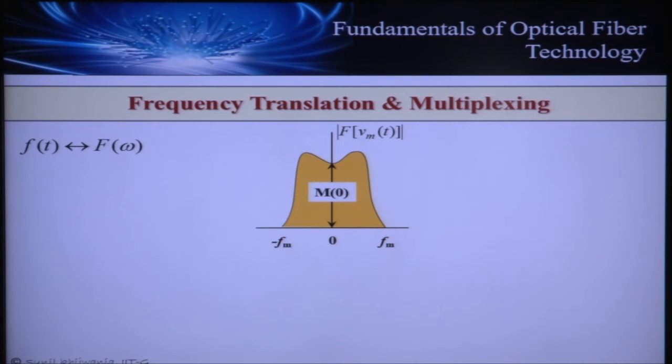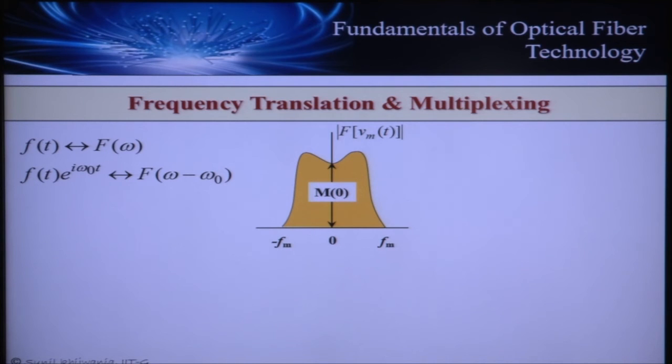Suppose I have a function in time domain whose Fourier transform is expressed by capital F in frequency domain. Now, if I multiply the function in time domain by an exponential e to the power i omega naught t, multiplication of the function in time domain by an exponential results in a translation in frequency domain by an amount omega naught. I am repeating again: multiplication of a signal in time domain by an exponential e to the power i omega naught t results in the translation of the function in frequency domain by an amount omega naught.